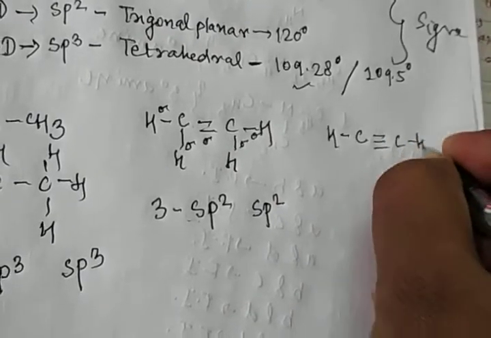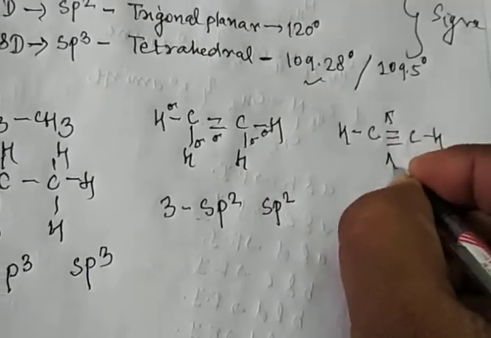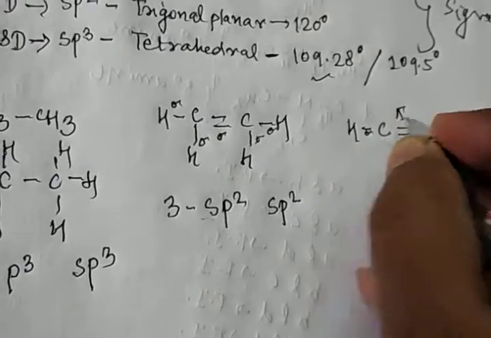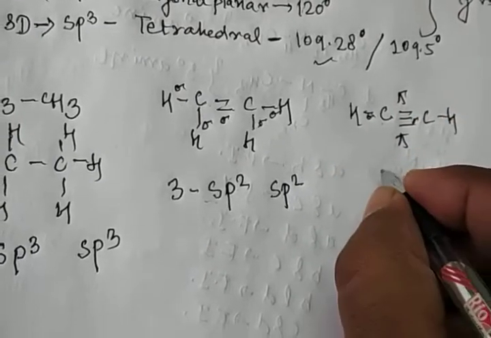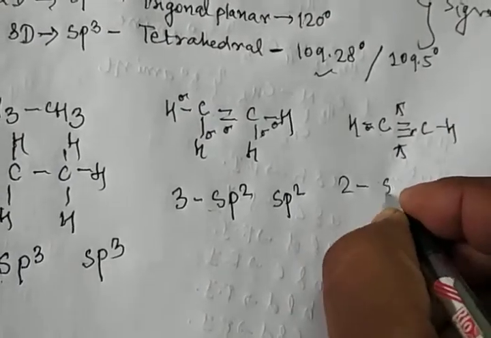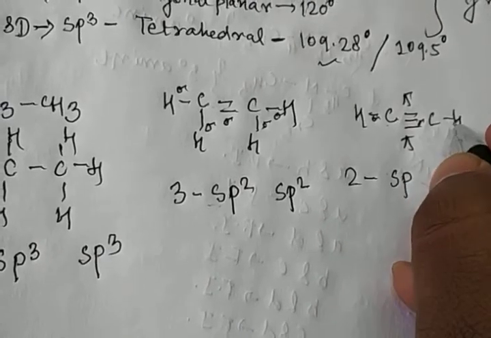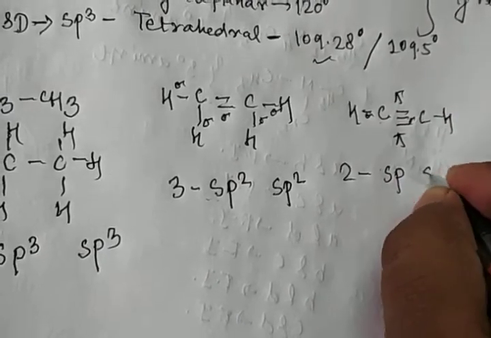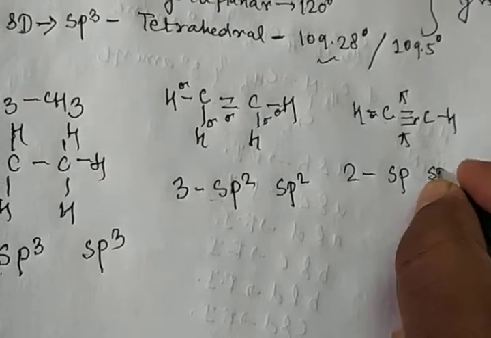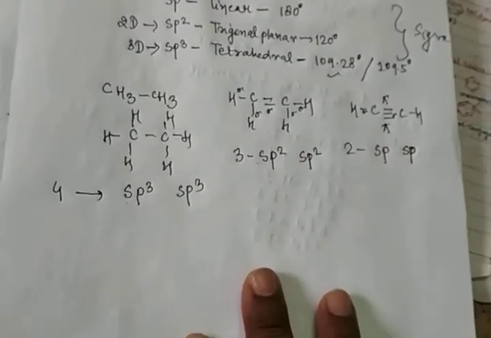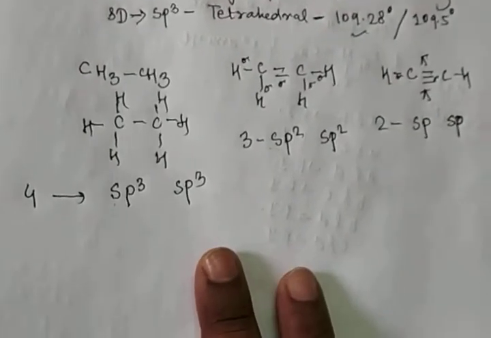In the case of a triple bond, you know very well there are 2 pi bonds and 1 sigma, 1 sigma. This carbon shows 2 sigma bonds. 2 means what? 1s, 1p. This carbon also shows 1 sigma, 1 sigma. It means 2. This is also sp. Clear? This is a short trick.